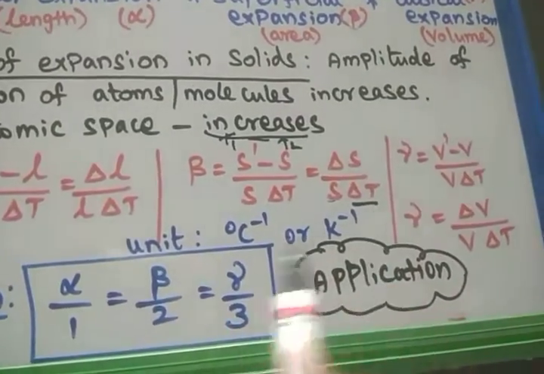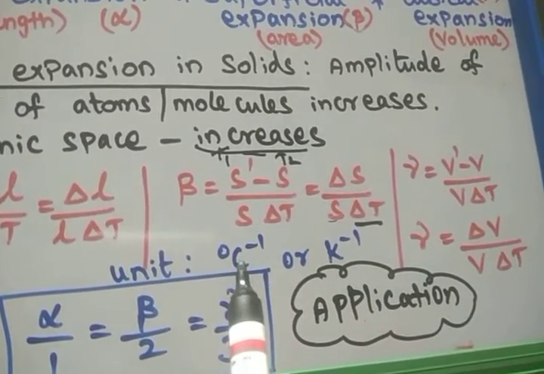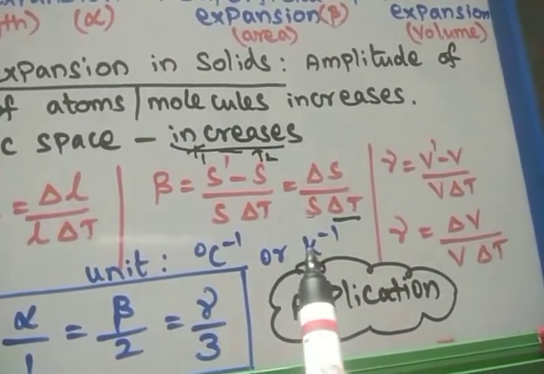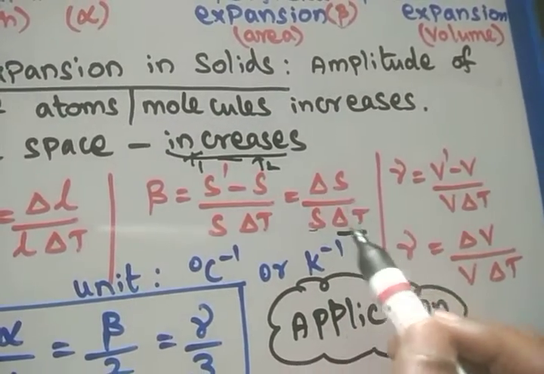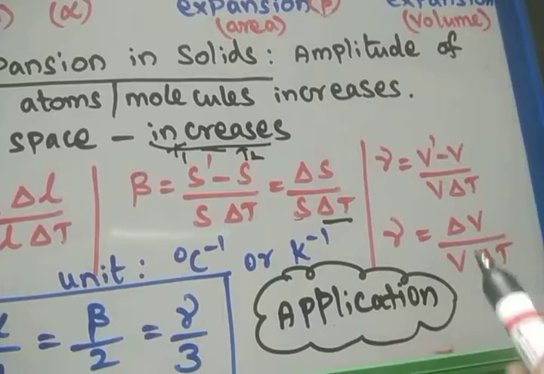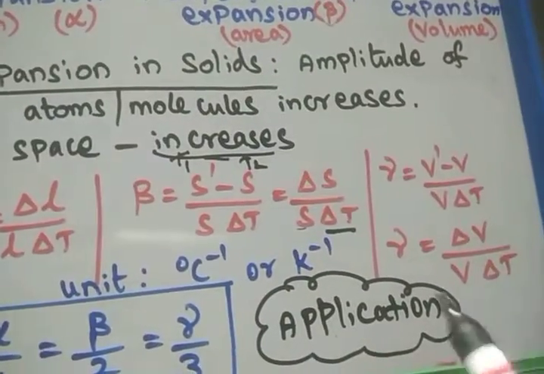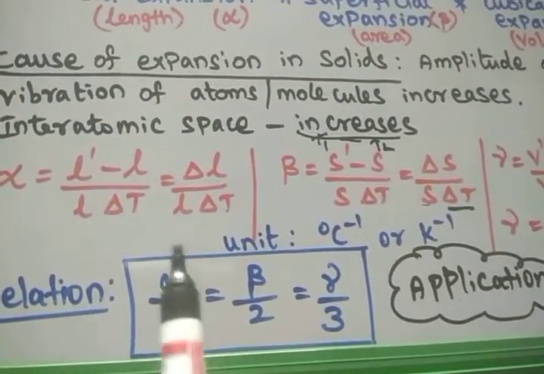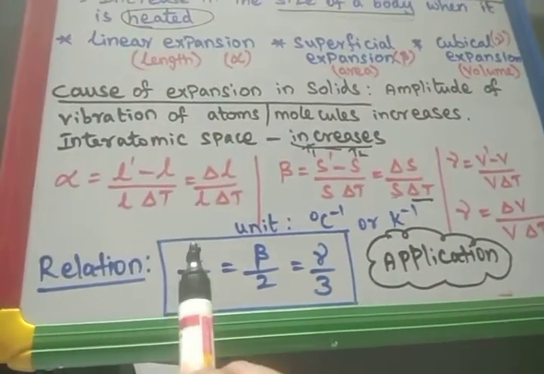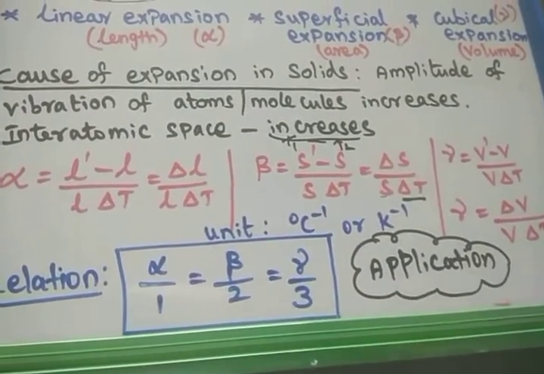The unit of this coefficient of expansion in general is degree Celsius to the power minus 1, or Kelvin to the power minus 1, because the length, area or volume units get cancelled, and only the increase in temperature remains, for length, area and volume alike. So what is the relation between alpha, beta and gamma? Alpha by 1 is equal to beta by 2, which is equal to gamma by 3.